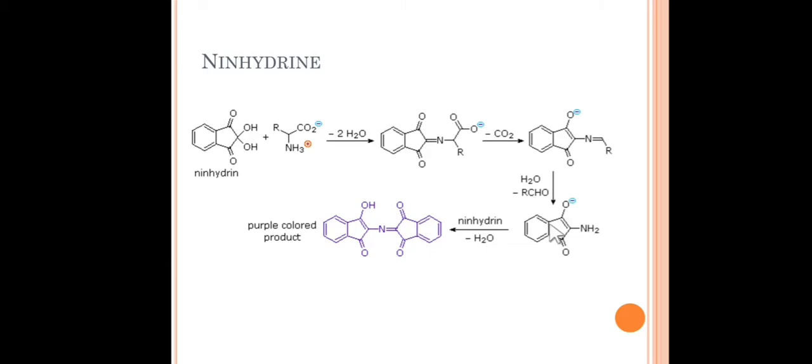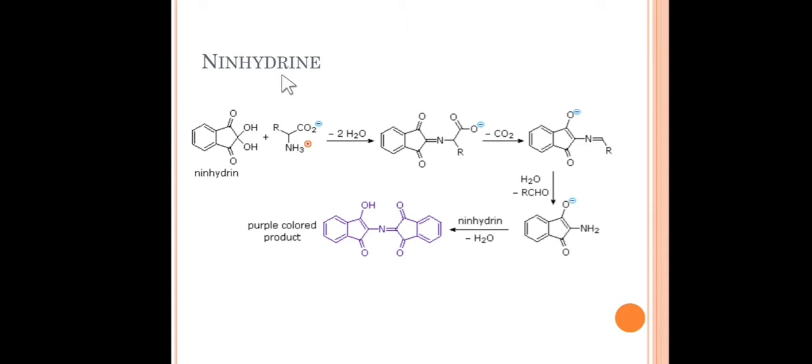Now this NH2 again reacts with ninhydrin, and this second reaction of ninhydrin will produce this kind of compound. The purple compound is known as Ruhemann's purple. This purple color is the identification of the presence of alpha amino acid in the compound or in the mixture. So this is a very important reagent for the identification of alpha amino acids.